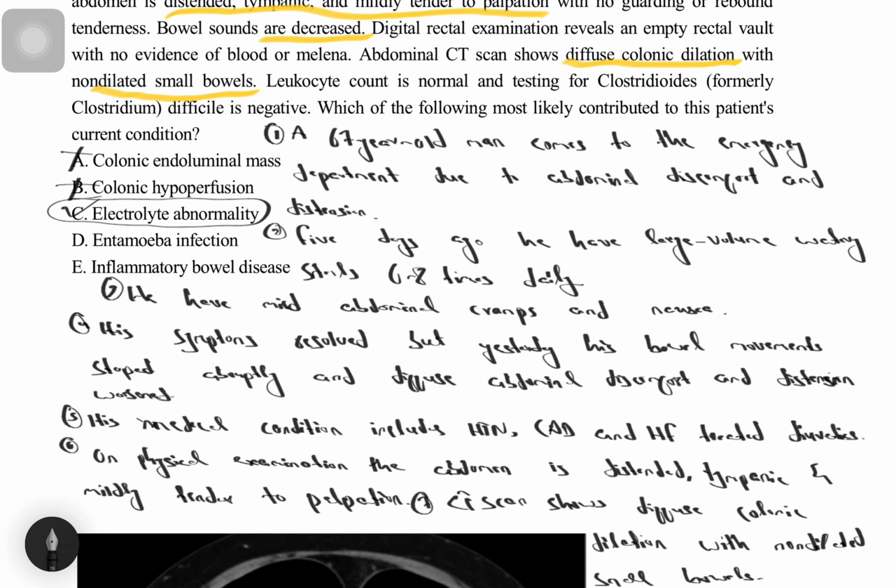Choice B, colonic hypoperfusion. Colonic hypoperfusion leads to ischemic colitis, which usually presents with hematochezia and abdominal pain out of proportion, and colonic dilatation is not typical.